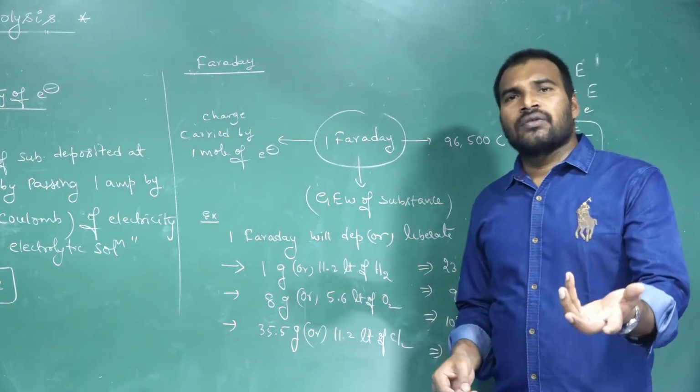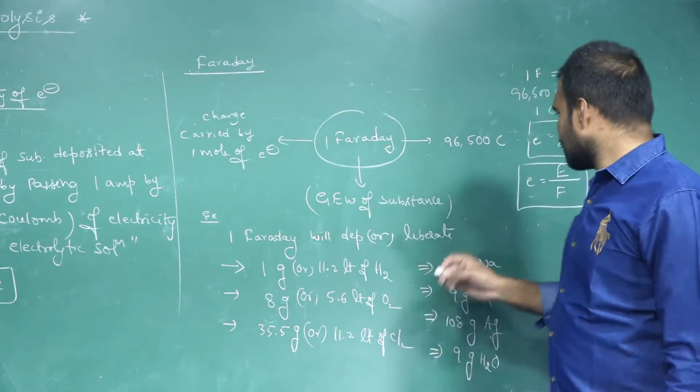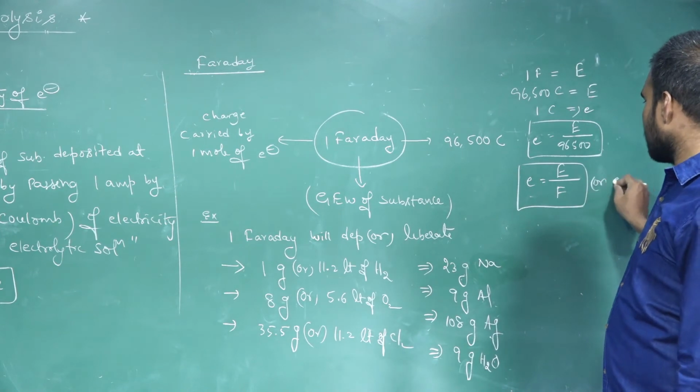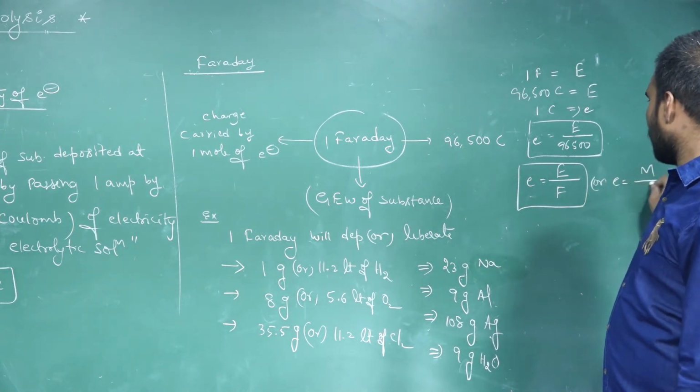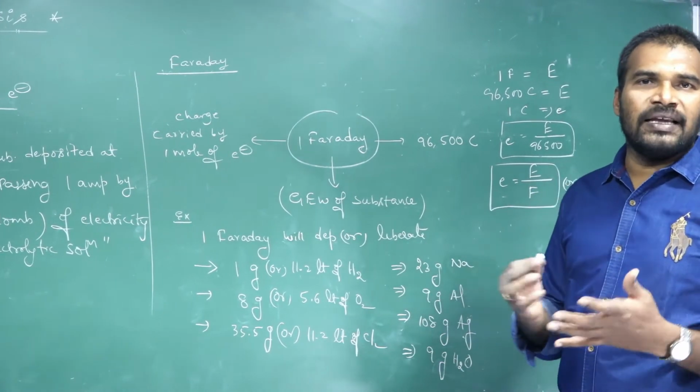Since we know that equivalent weight is nothing but M by n factor, in the place of this, you can also write E is equal to M by nF.